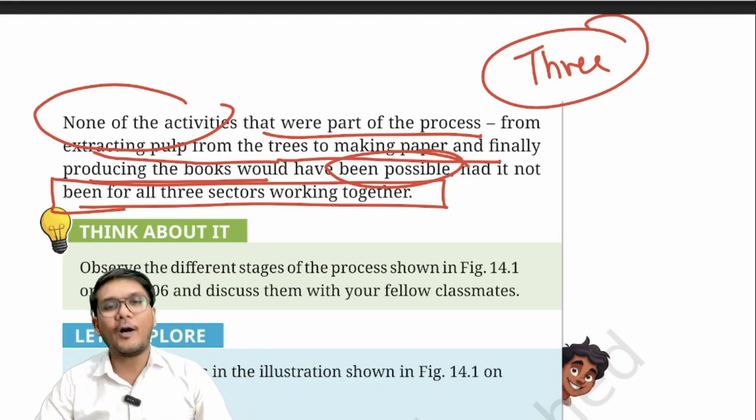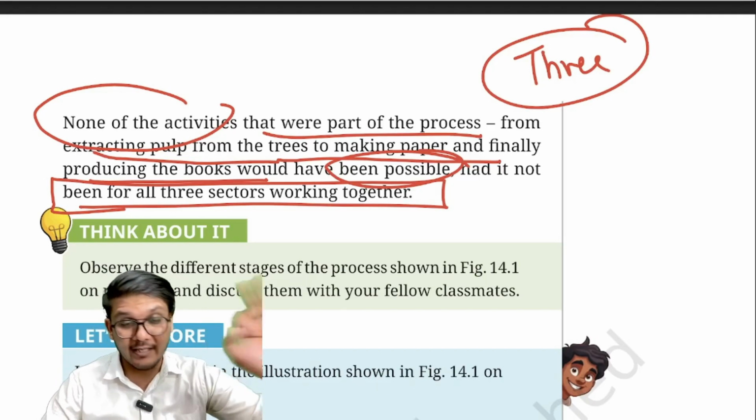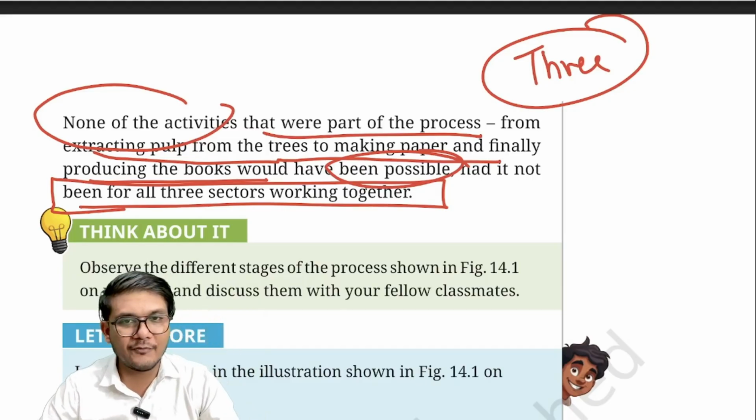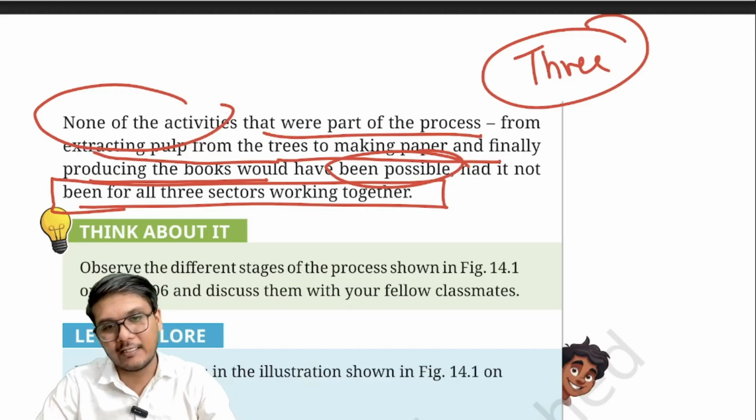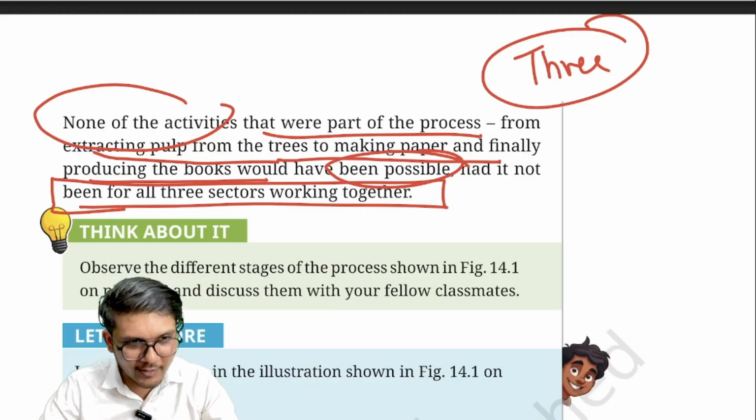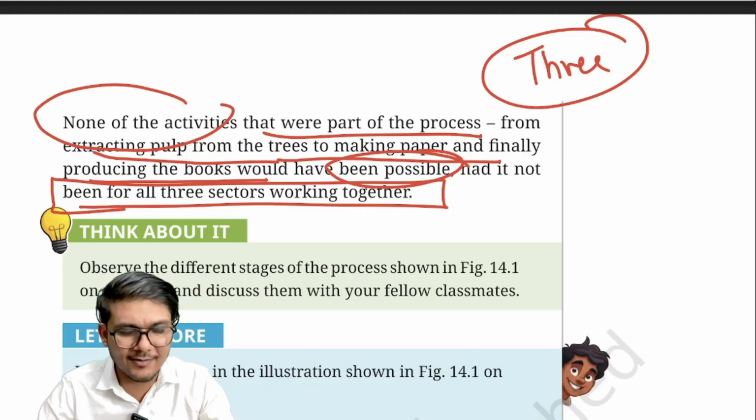So that is about the different types. Remember, these are the three main types of economic activities in the economy, and all of them are interconnected. I hope that's clear. If you have any doubts, please reach out to us.